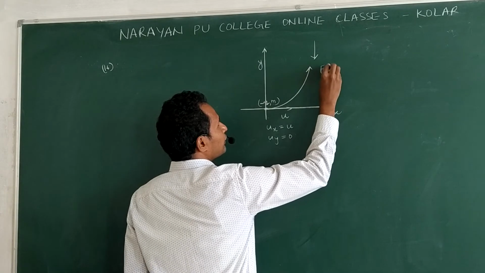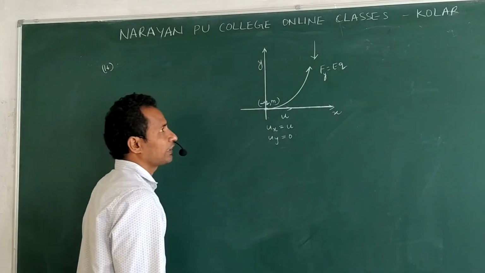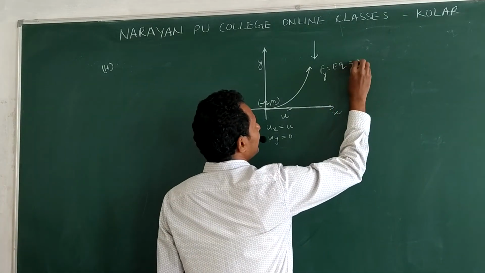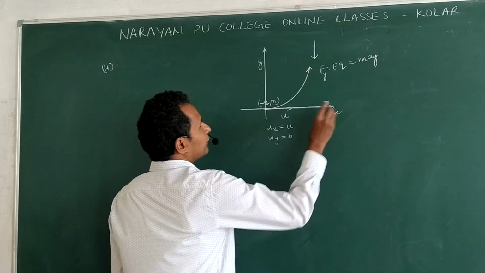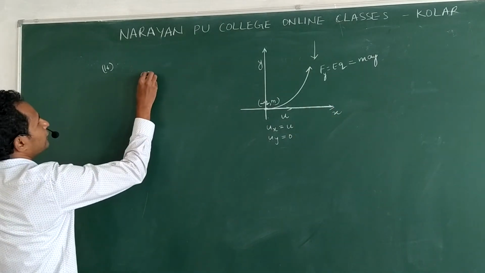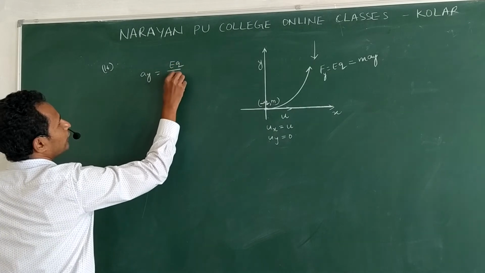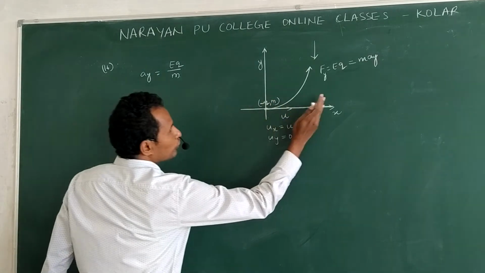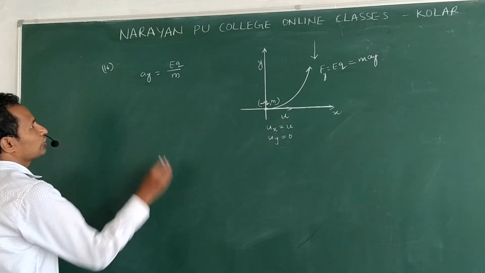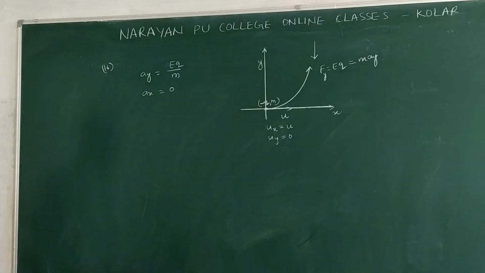So F is equal to EQ, along y direction. So for this accelerated charged particle, this is m a_y. Then acceleration along y direction, I can write it as EQ by m. There is no force acting along x direction, so acceleration along x direction is 0.